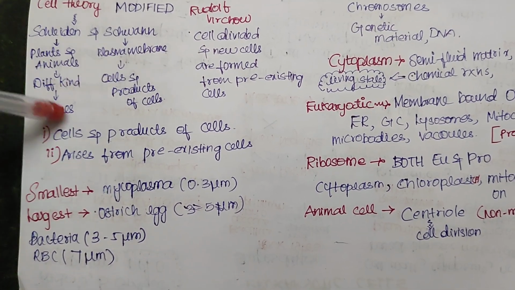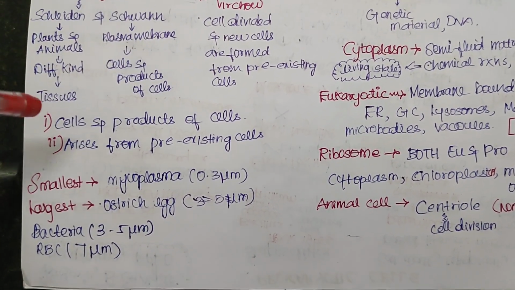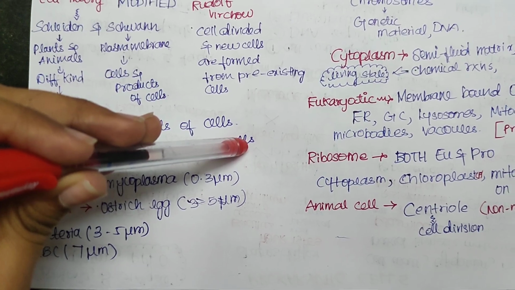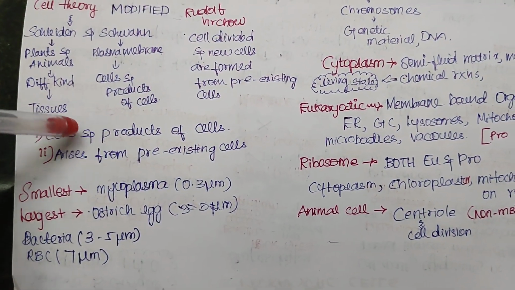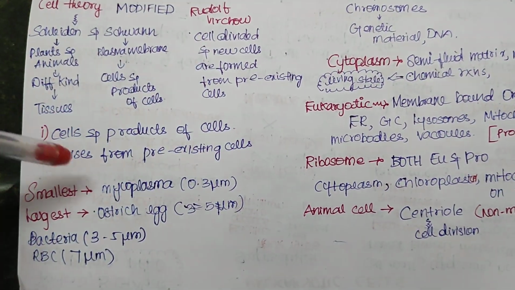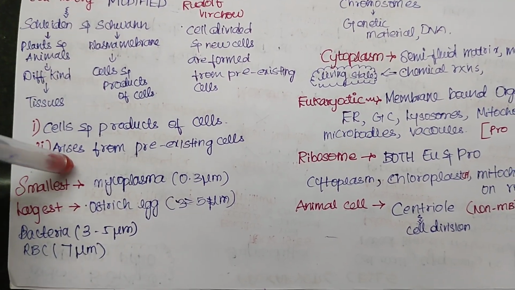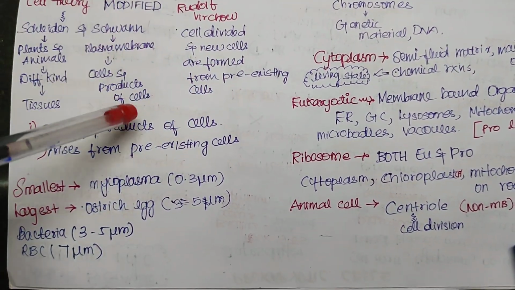Based on this, the cell theory has two main points. One is cells and products of cells: an organism is made up of cells and the products of cells. And the second is that new cells arise from pre-existing cells. This is the concept of cell theory.